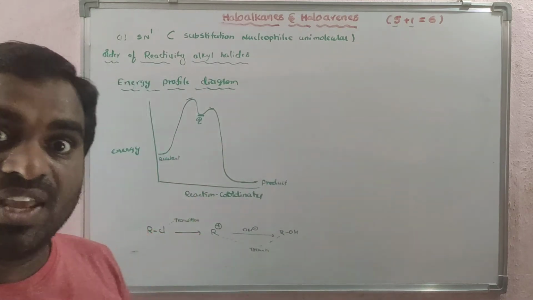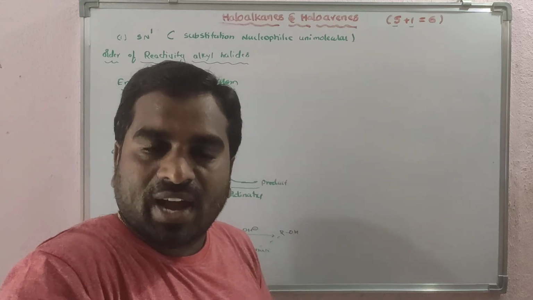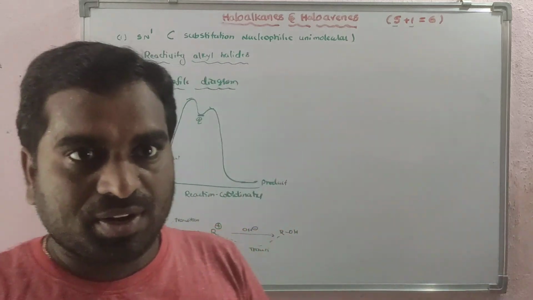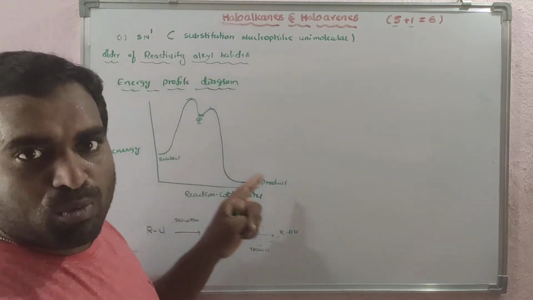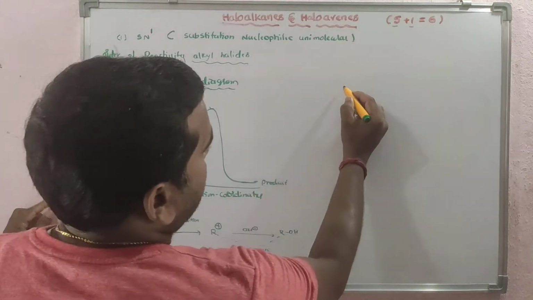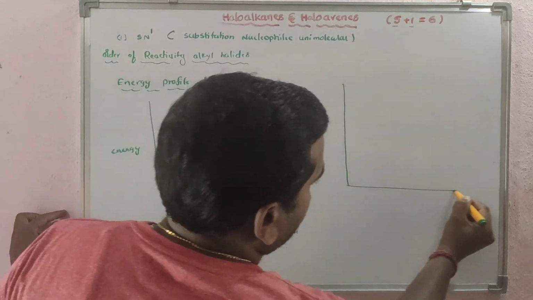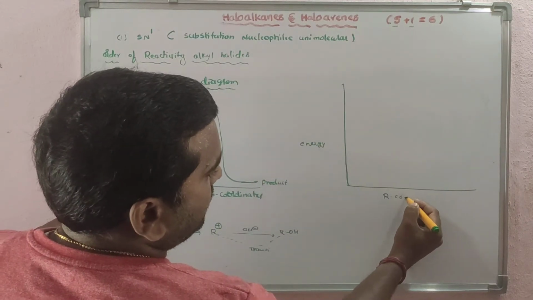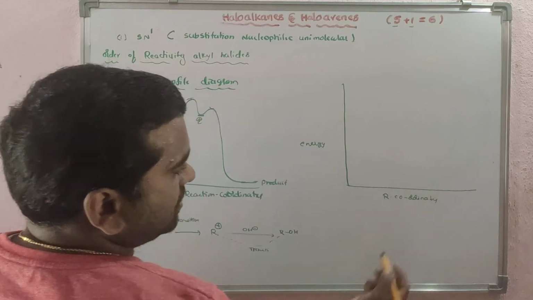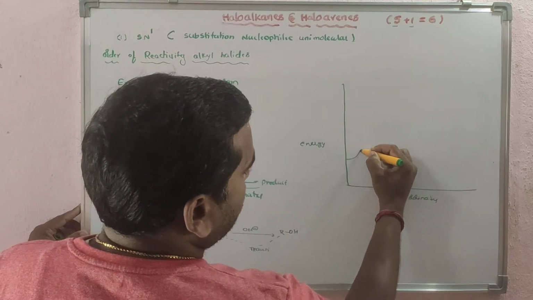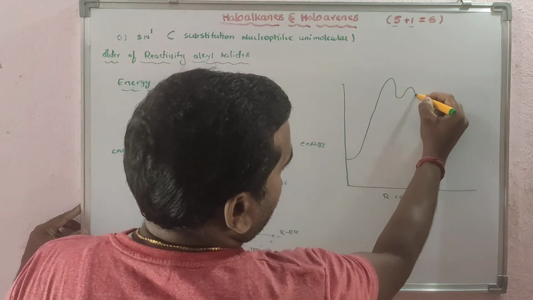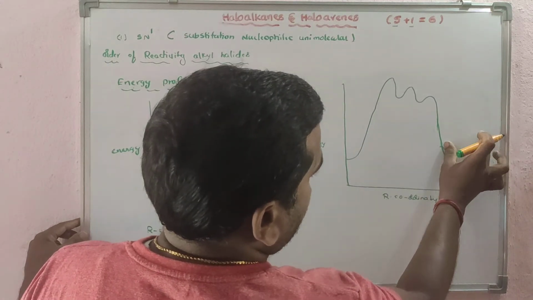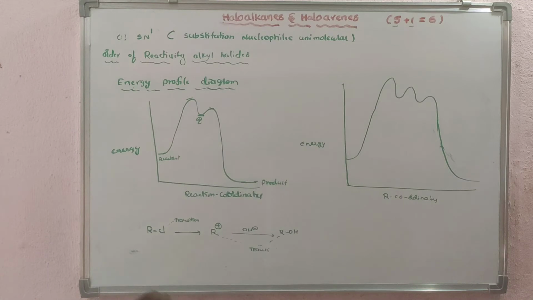This is the energy profile diagram for the SN1 reaction. But if rearrangement takes place, as I already said, whenever the intermediate is a carbocation there is a chance of rearrangement, meaning a less stable carbocation forms a more stable carbocation. What is the energy profile diagram then? Energy and reaction coordinates. Then you will get peaks like this. Clear?